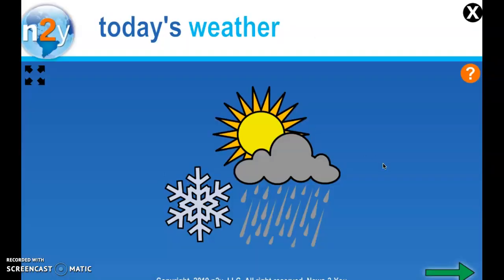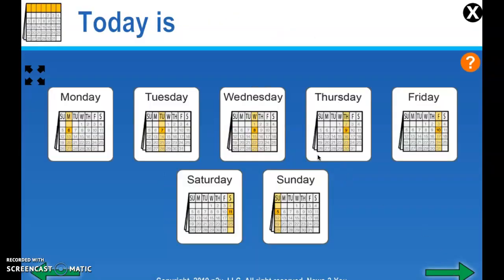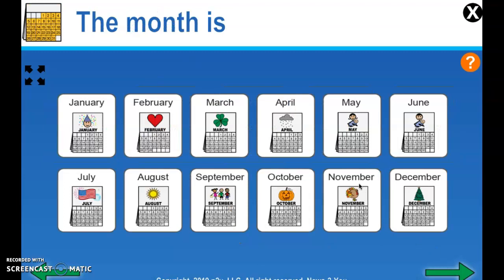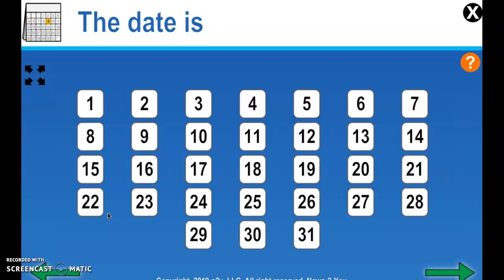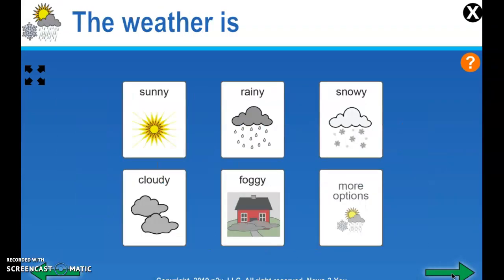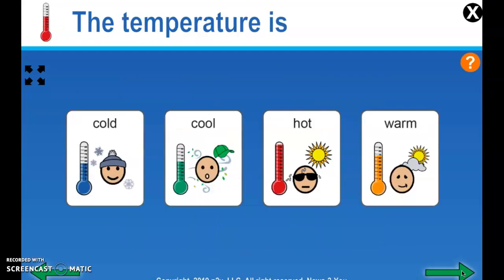So let's go ahead and do our news to you weather and calendar. All right, so today is Monday. The month is, we said we were in the 6th month, which is June. The date is, we said today was the 15th, which is written as a 1 and then a 5. The weather is, we said it was cloudy outside. The temperature is, so we are in the low 60s. So I would say you're probably anywhere between cool and warm. Miss Kara is going to say it's a little cool outside. Cool.